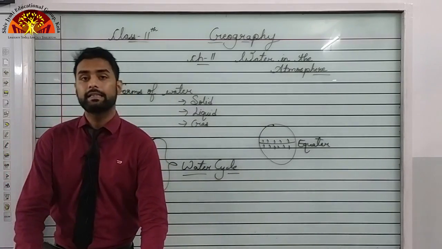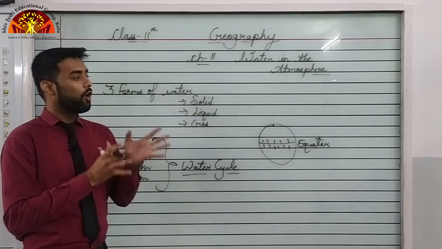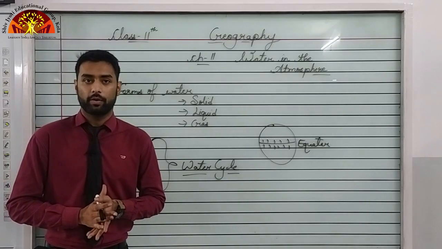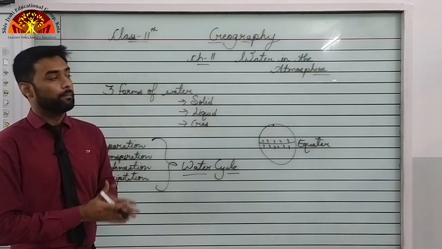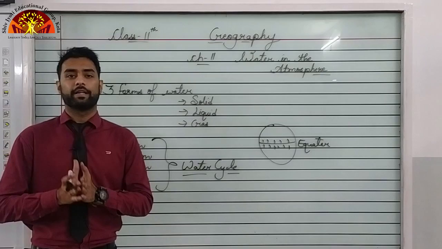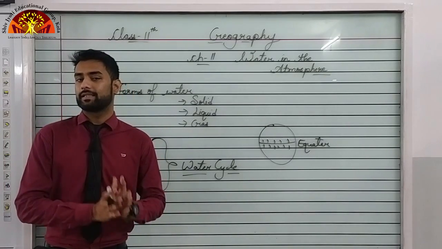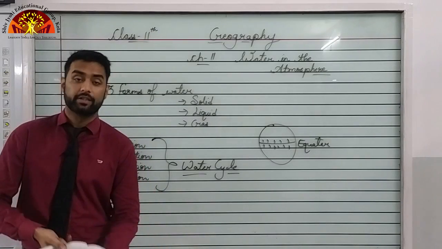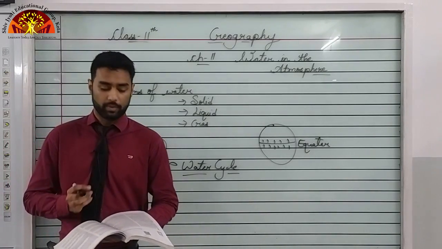Supposedly, if I increase the temperature of this room, what will happen? All the water which is present in this room will evaporate, and the humidity will increase. But in absolute humidity, we will not take temperature into account. So I hope you understand the difference between absolute humidity and relative humidity. In relative humidity, we take temperature into account.